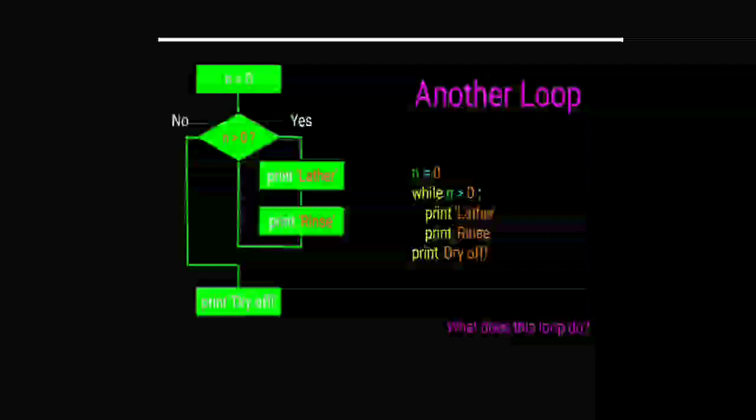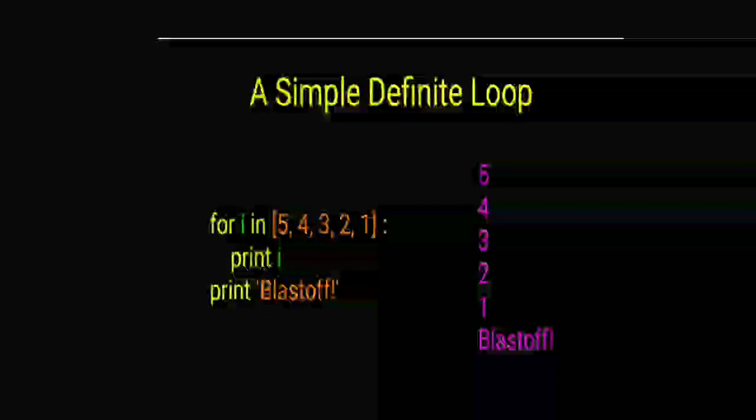So the next example is there. A for loop: for I in, and there is a list which contains values 5 4 3 2 1 and colon, and then we have print I, and finally we have print blast off. So what will it display first?